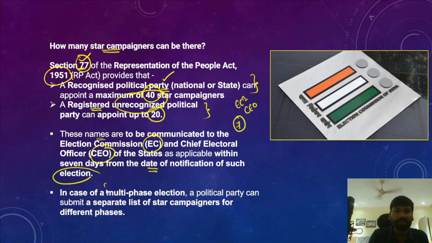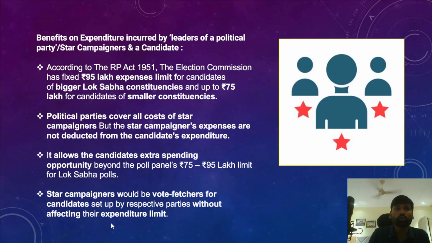So in case a multi-phase election is being conducted, like a general election conducted by the Election Commission, the political parties can submit a separate list of star campaigners for different phases.